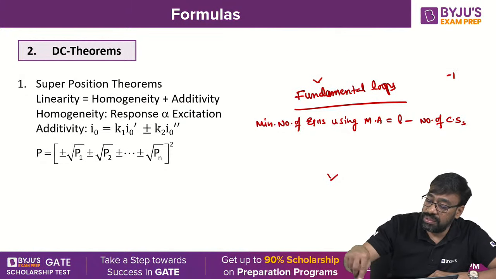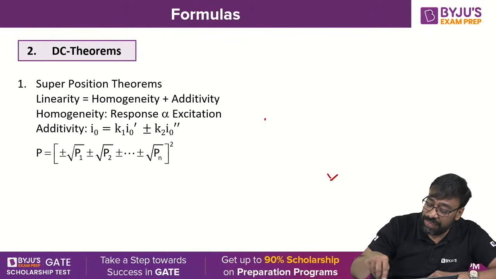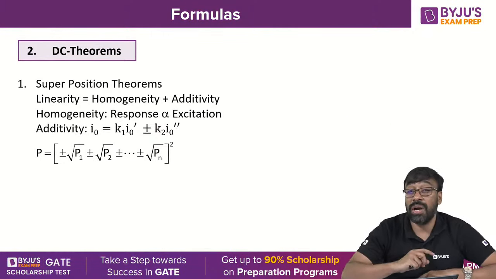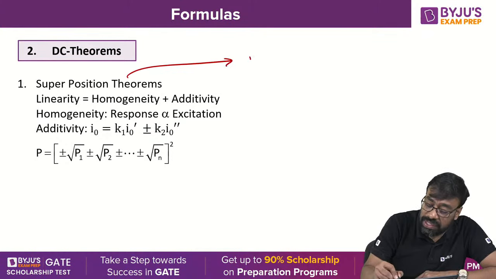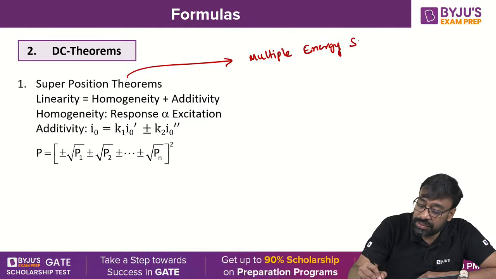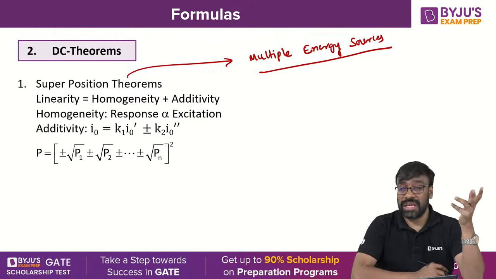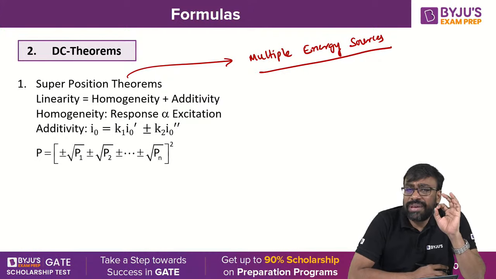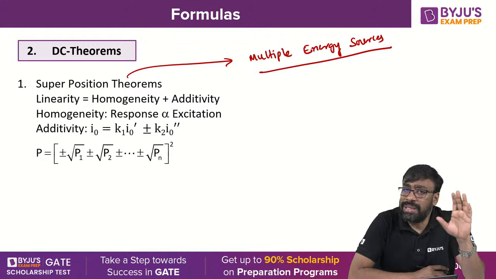DC theorems. Superposition theorem. Superposition is applicable when the circuit consists of what? Multiple energy sources, multiple excitations. We can call it a multi-energy source network. So whenever a system consists of multiple inputs, I mean more than one input, there you can apply the superposition theorem.